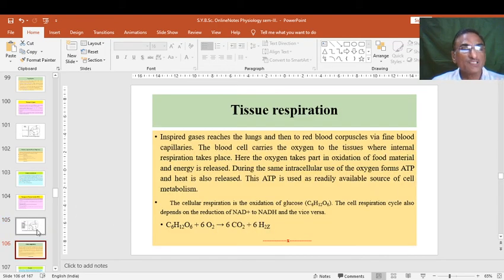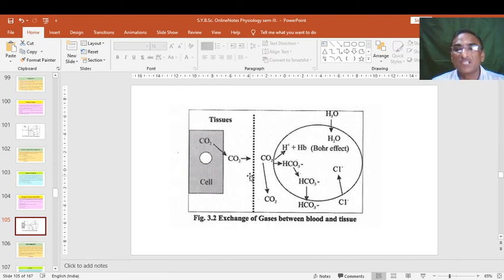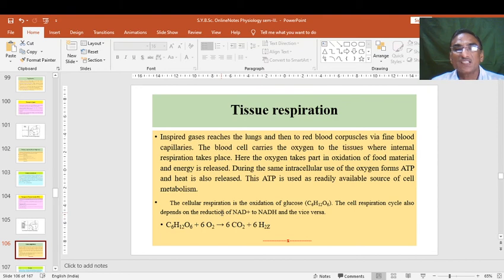So this is about lung respiration, pulmonary respiration, and systemic or tissue respiration. This is about the total exchange of gases. Air comes from the environment into the lungs, from lungs to the bronchioles, from bronchioles to the lung alveolus, from alveolus to the blood, and blood carries the oxygen with hemoglobin into the tissues.